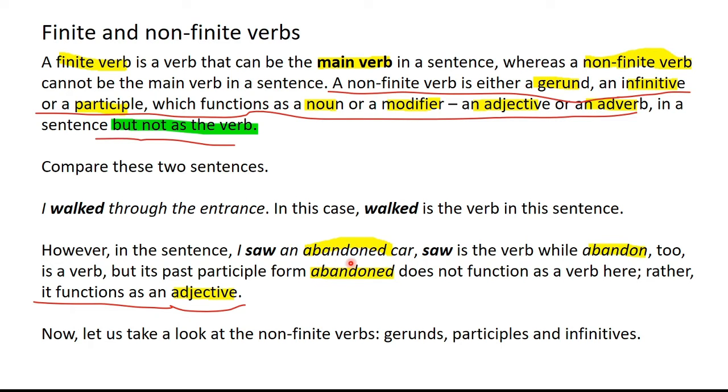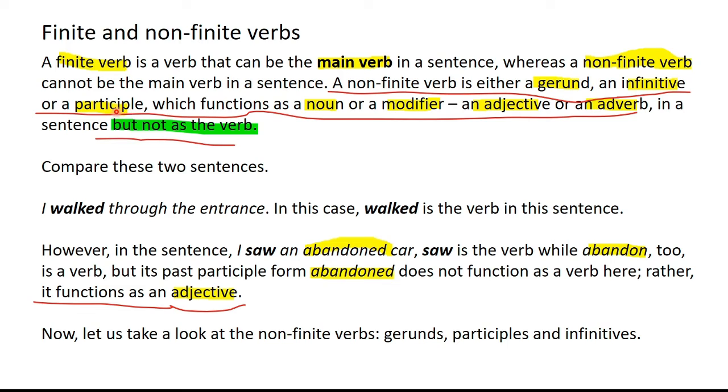Now just in case you're wondering what a past participle is, a past participle is a non-finite verb, also called a verbal. A non-finite verb is also called a verbal, like a gerund, an infinitive and a participle, whether a present participle or a past participle. Abandoned is a past participle which has been used as a modifier, an adjective in this case. Abandoned has not been used as a verb.